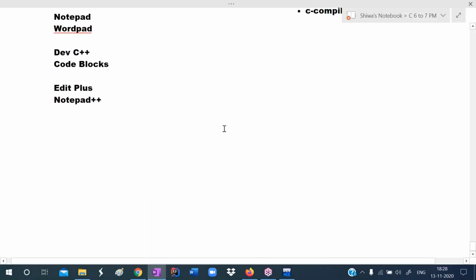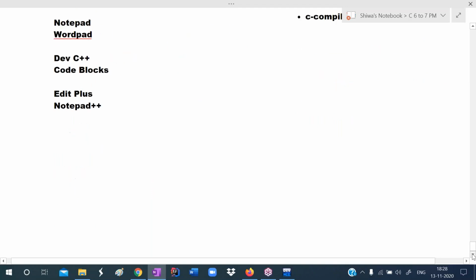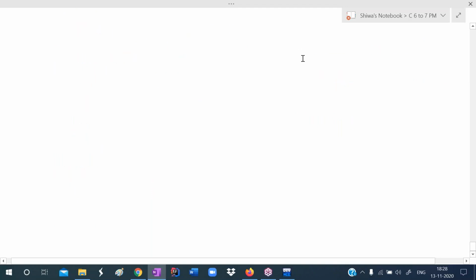So first program I'm writing, I want to print hello on output screen. So on output screen, what we want to print? Hello. Hello should be printed on output screen. This is our program. So to print hello on output screen, we have to use one predefined function. That function name is printf function. So printf is what? Printf is a predefined function.